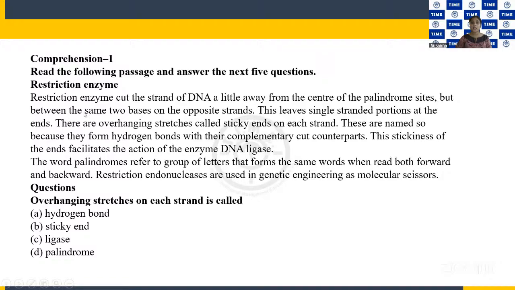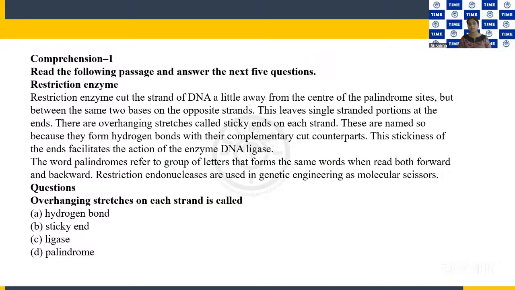And the cut is between the two bases, and as a result of the cut you will have a single stranded portion at the end. When there is a cut in the double stranded DNA, at that cut position you will have single stranded overhangs. These overhangs are called sticky ends, and they are named so because they form hydrogen bonds with their complementary cut counterparts. That is, if they are kept together again, they may form hydrogen bonds, so they are given the name sticky ends. And the stickiness of the ends facilitates the action of the enzyme DNA ligase.